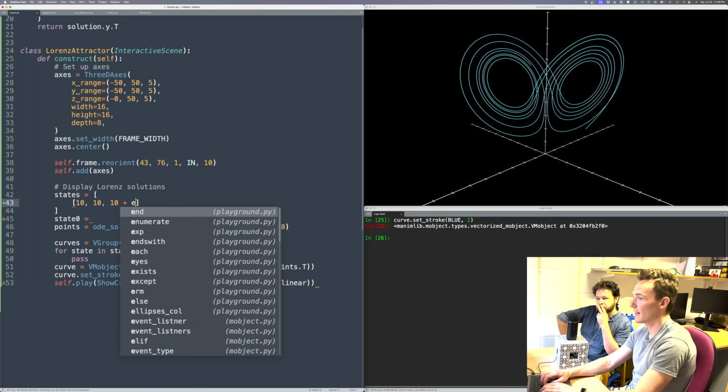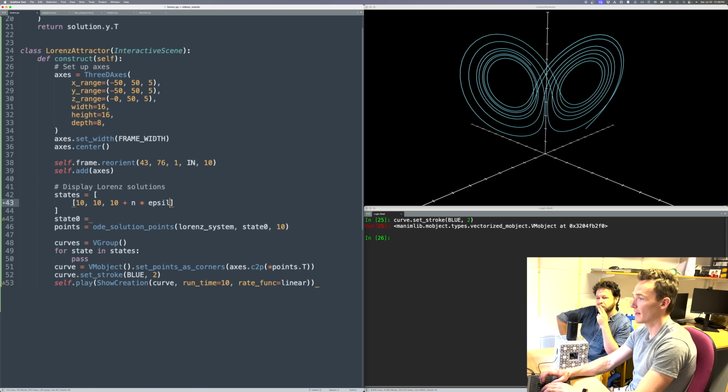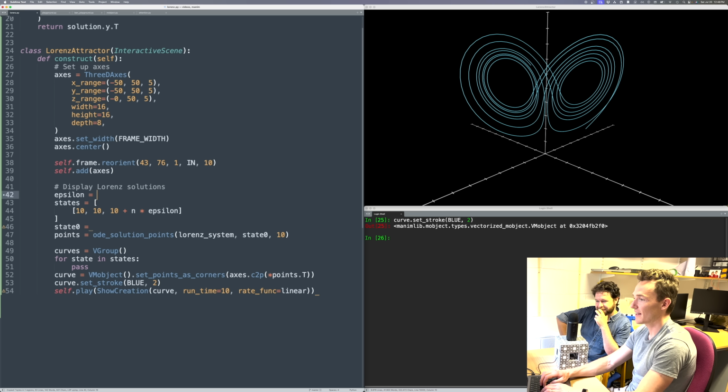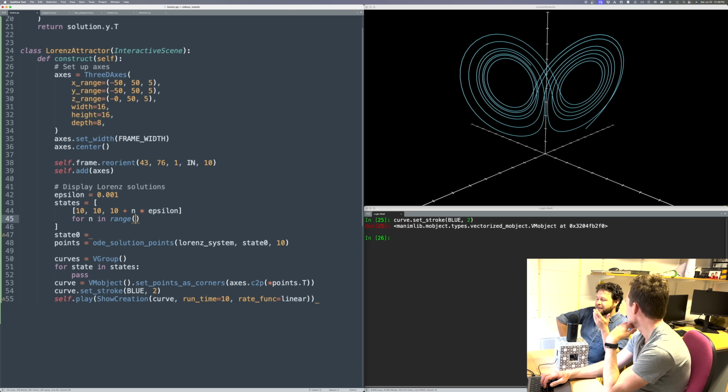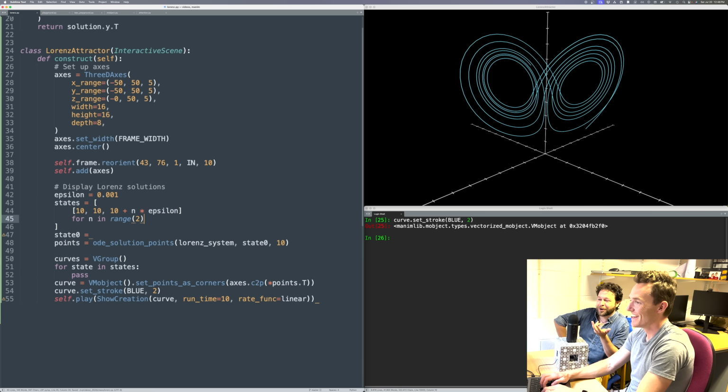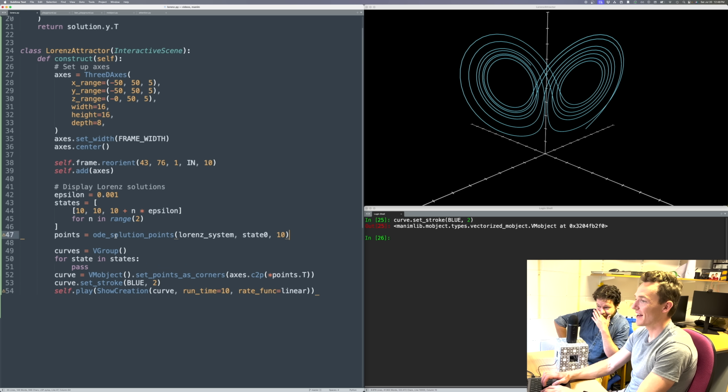So let's just change that z coordinate by a little bit. We'll take an epsilon to be 1/1000th. Maybe I'll make it more explicit, for n in range... I don't know, how many initial conditions do you want? Should we start with just 2? Sure. I know you're doing a whole list for it, and that's slightly redundant, but then we can crank that up to lots. Yeah, this will be good. So that'll be our state.